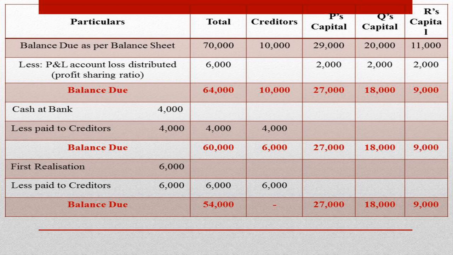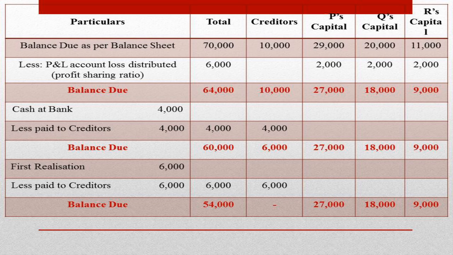Therefore, the debit balance in the P&L account is distributed to partners in their profit sharing ratio 1:1:1. Therefore, the net amount available in the capital accounts of the partners is 27,000, 18,000 and 9,000. Again, 10,000 is to be paid to creditors, thereby making the total amount payable to partners and creditors rupees 64,000.